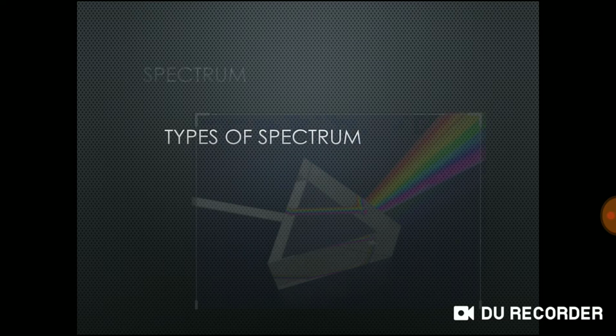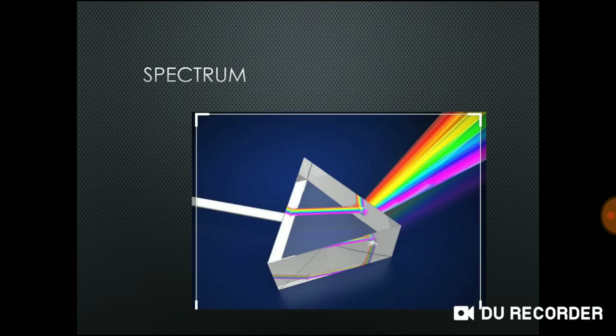I'll give you. Spectrum is usually called as black body spectrum. Or otherwise, dissipation of light is called as spectrum.